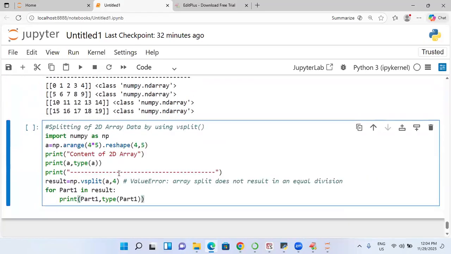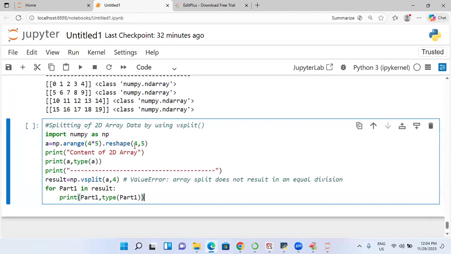Last and final. Here I am going to get 20 elements. I will go to 10, 2. Now I am going to take 10 rows. Now I'm going to take 2. 2 means what? Totally how many parts will come?